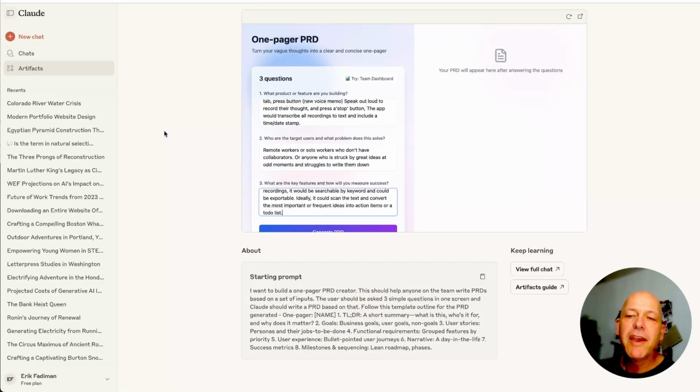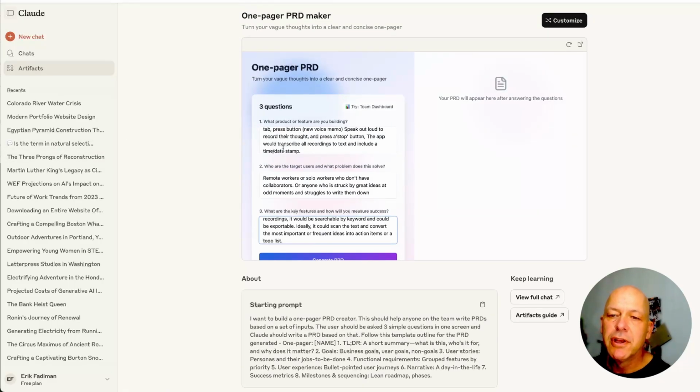I found the one-pager PRD. So before I try to make something, I'm going to make a PRD, or a product requirements document. I've already filled this out. Let's see if we can zoom in on this.